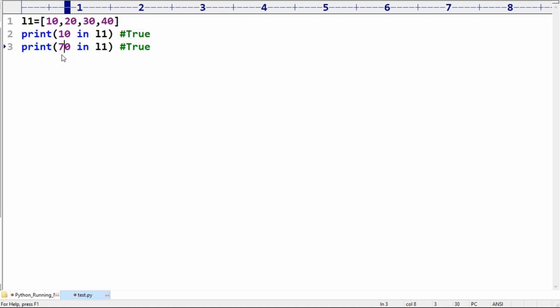Now 40 or otherwise 70 in L1. In L1, what is the answer? False, because 70 is not there. 70 not in L1. What is the answer? True, because it's not there.